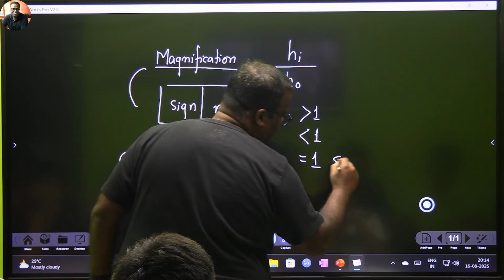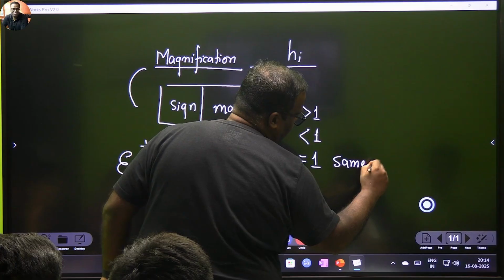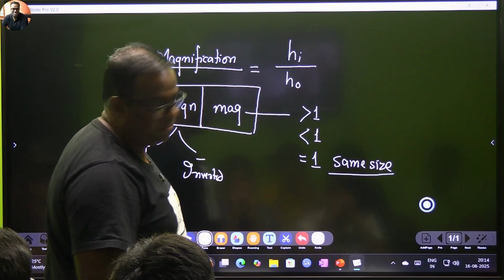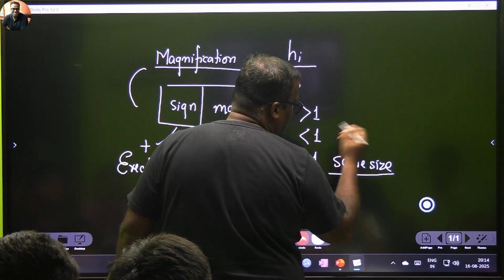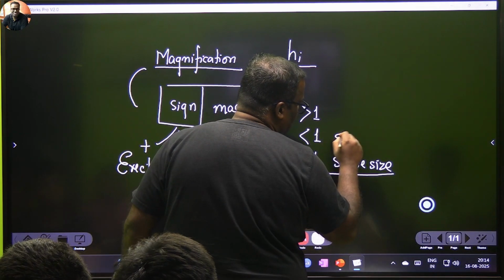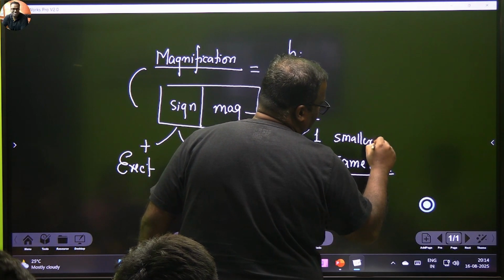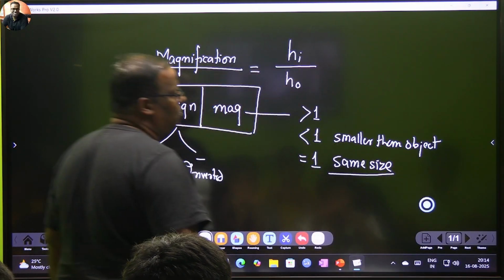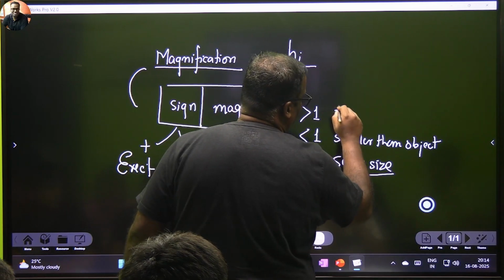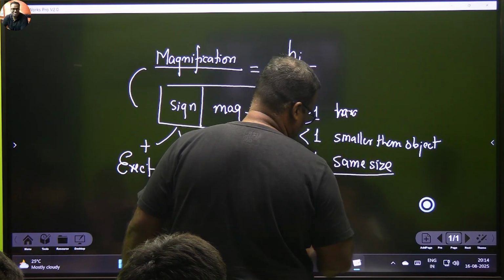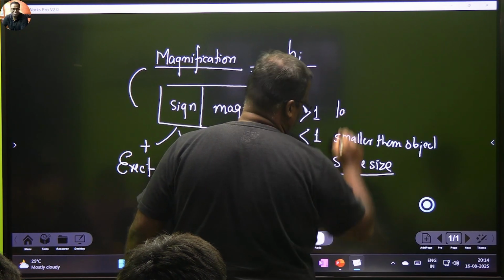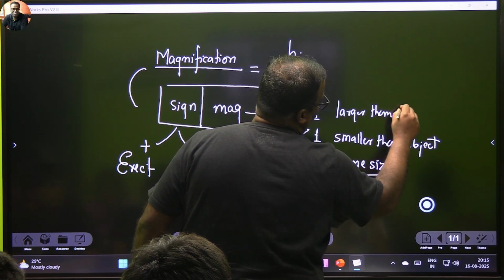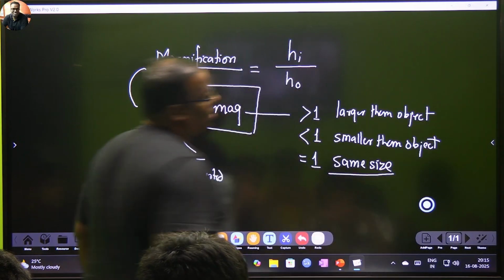Equal to 1 का मतलब है same size, जिसे हम कहते हैं, आपने तो आर्चिस गैलरी नहीं देखा, हमारे टाइम पे लाइफ साइज पोस्टर्स बोलते थे हम, same size. Less than 1 means this is smaller than the object. In a sense, you can say diminished. Greater than 1 means magnified. This is larger than the object. Have we understood this?